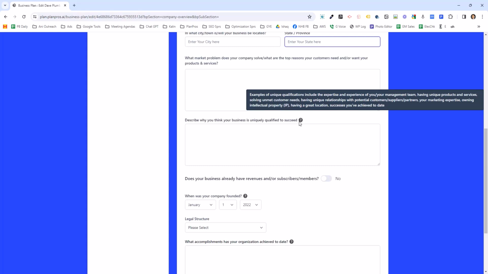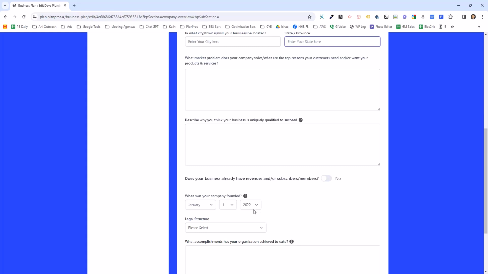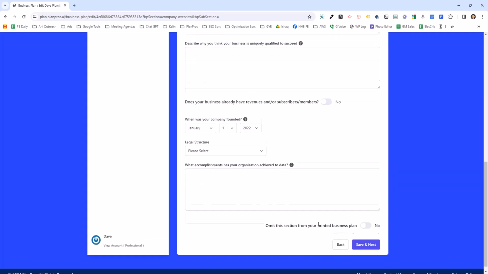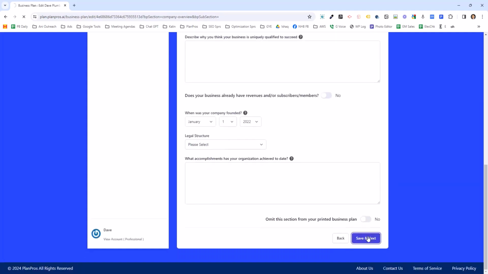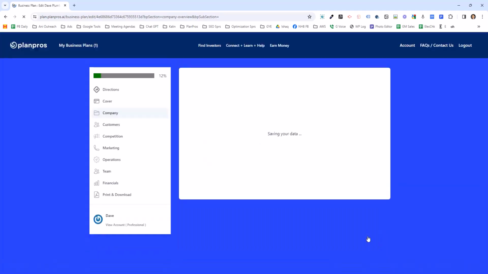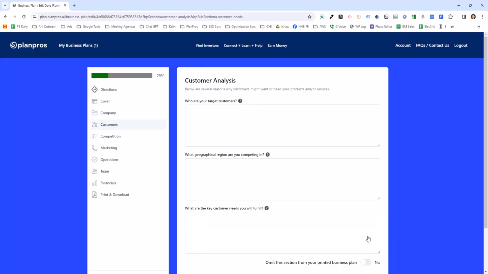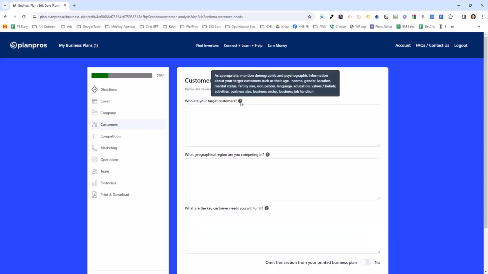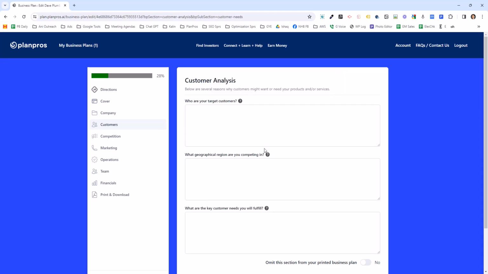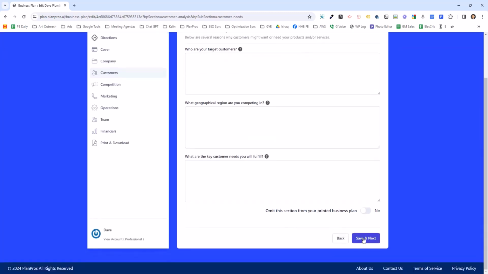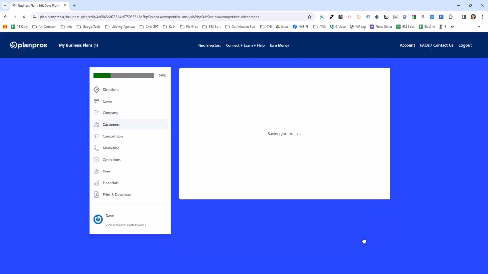Any question that seems possibly confusing, there are question marks to help you answer them, and you simply click Save and Next. So you're going through each core section of your business plan about your customers, your competition, who your target customers are. Here's a question mark with some tooltips here, geographic region, and you're simply going to save and next for each of the sections of your business plan.